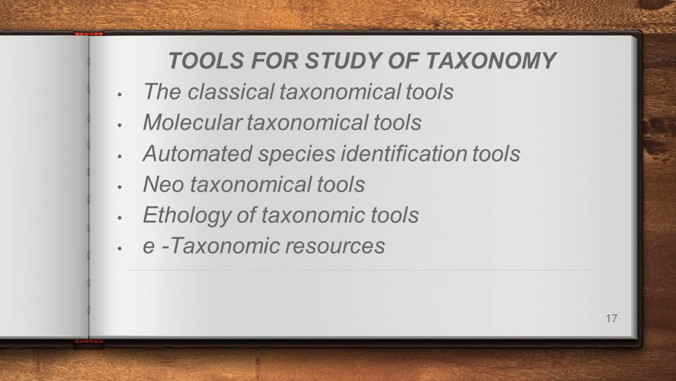So till now we have completed two topics. The first one is nomenclature. In nomenclature we covered the naming of organisms: vernacular naming, binomial naming, as well as trinomial nomenclature. Then we covered the rules of nomenclature, right? And the next topic was concept of species, various concepts about the species said by various scientists. Shall we move to the next topic? That is tools for study of taxonomy.